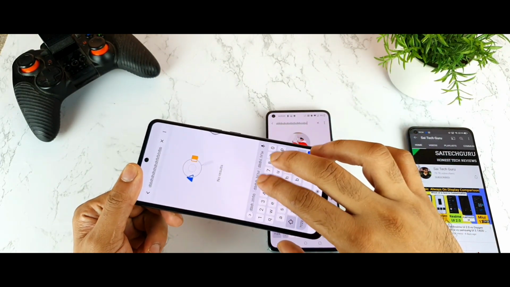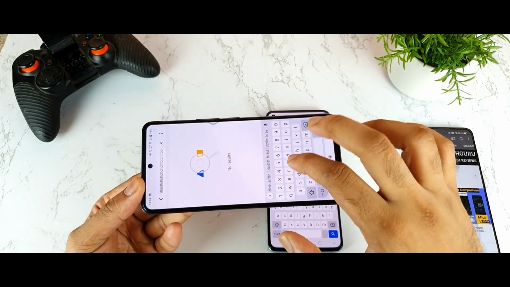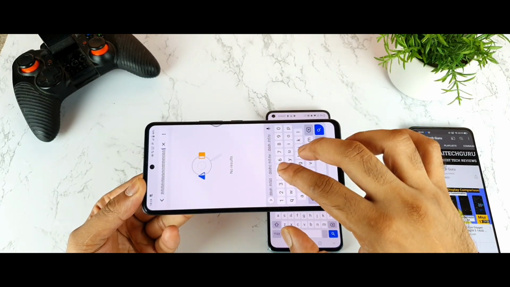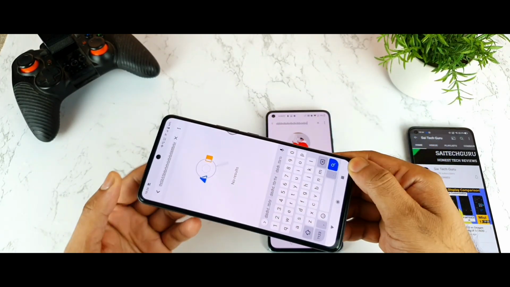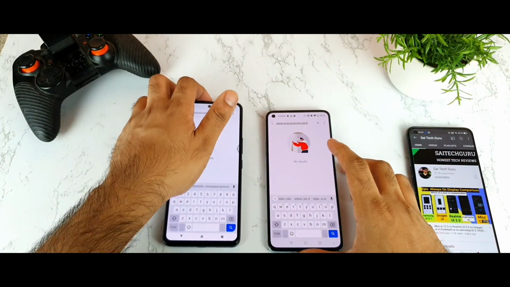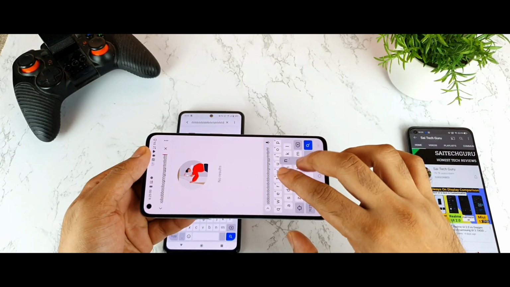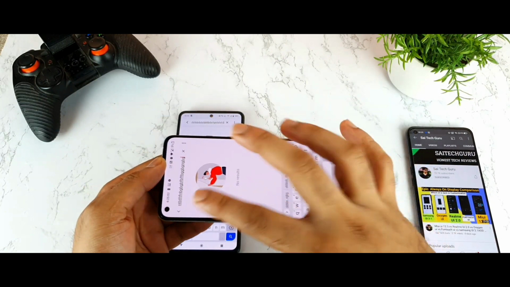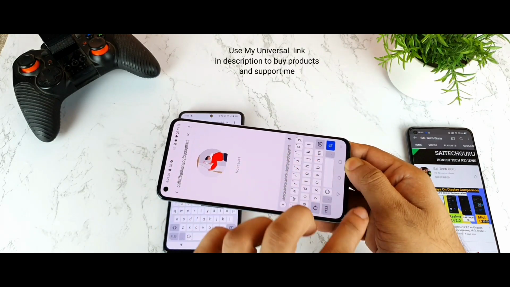Right now when I'm typing on this IQ, let me hold the phone properly. When I'm typing right now, I can actually feel the haptic feedback coming even from the top side as well. Top and bottom, both sides I'm getting the haptic feedback. That's fantastic. In the OnePlus 9R device, whenever I type while holding the phone from the top side, I cannot feel much haptic feedback on the top, but I can feel stronger haptic feedback in the bottom.